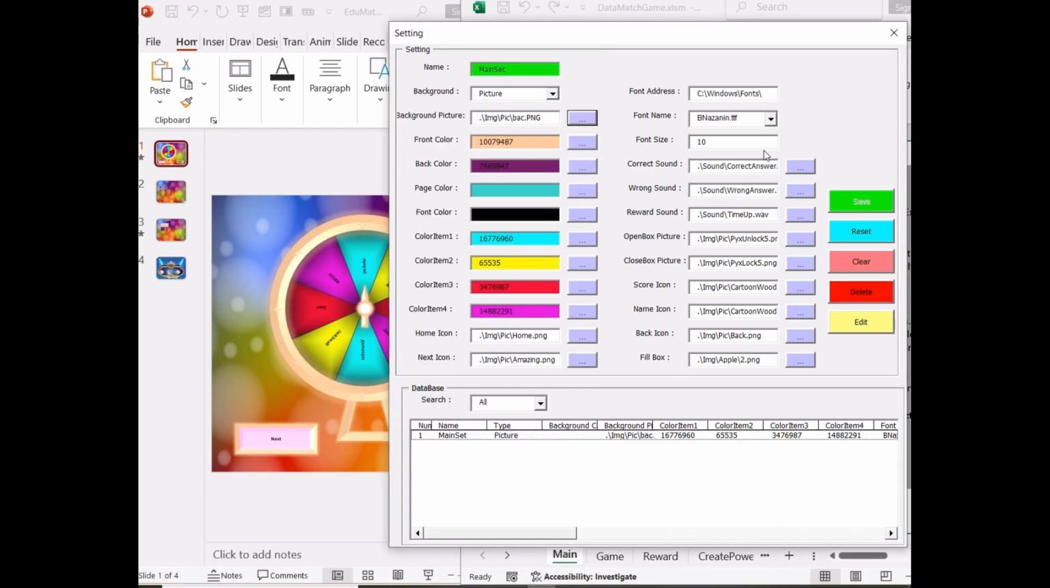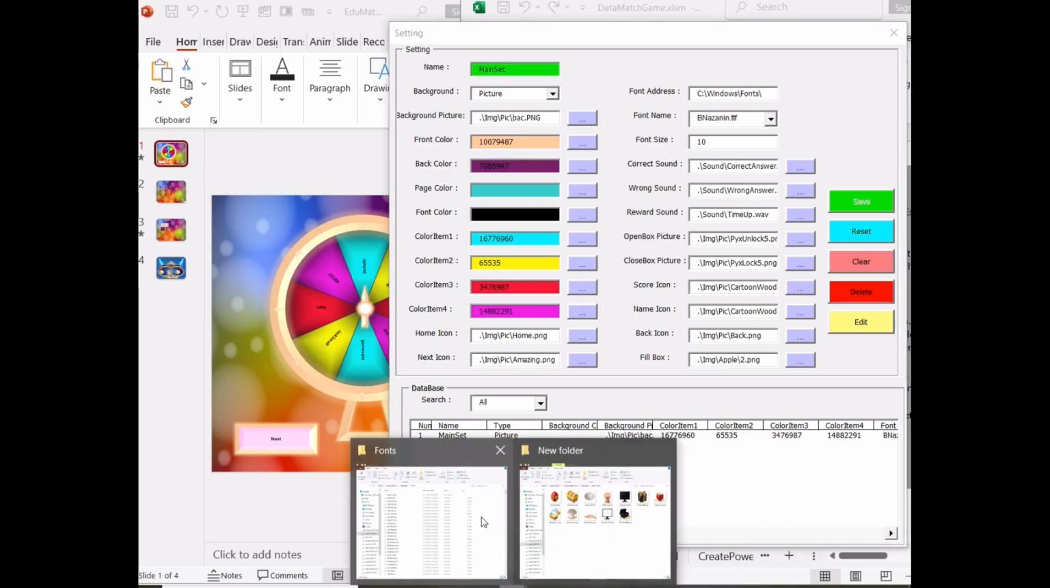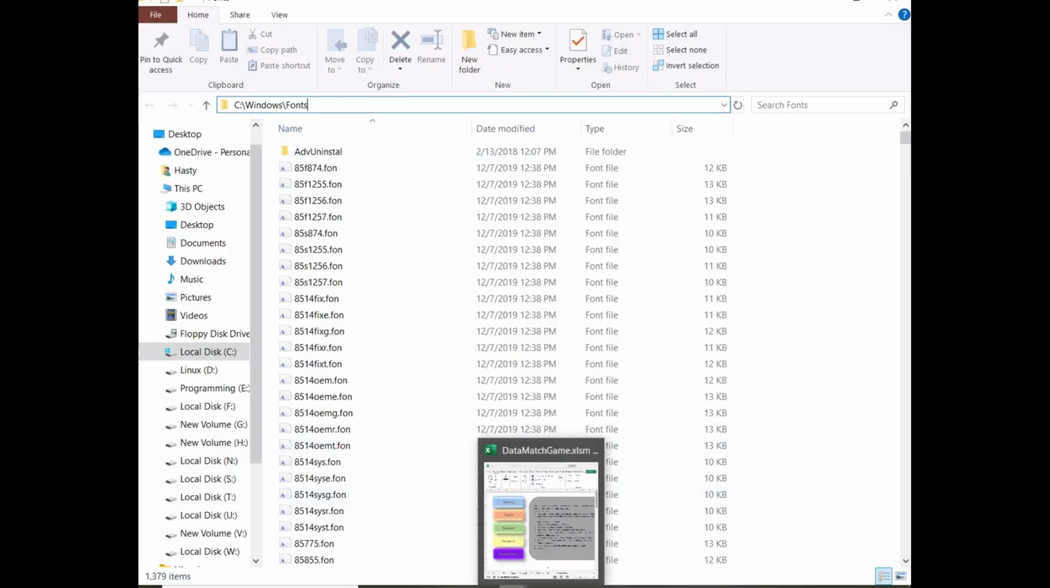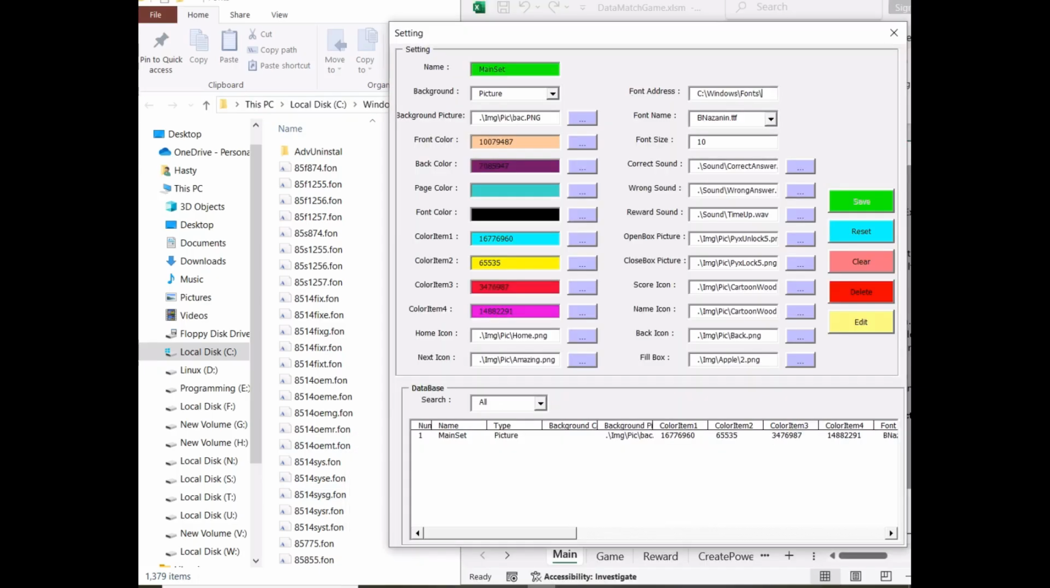Font address. Enter the directory path where system fonts are stored. On many systems, this is the C drive. If your system path is different, update it here, otherwise the font selection box won't work properly. Font size. Sets the font size for the presentation. Preferably between 8 and 10.